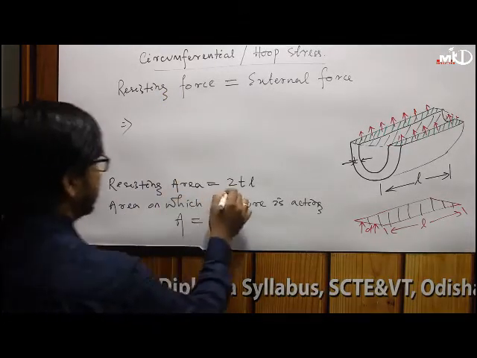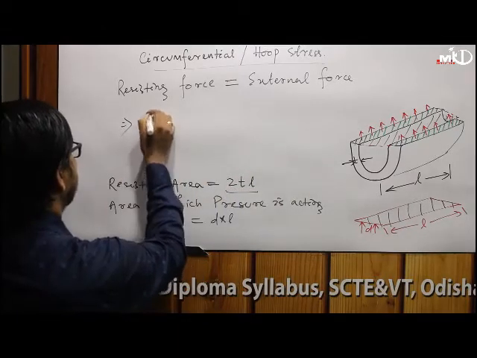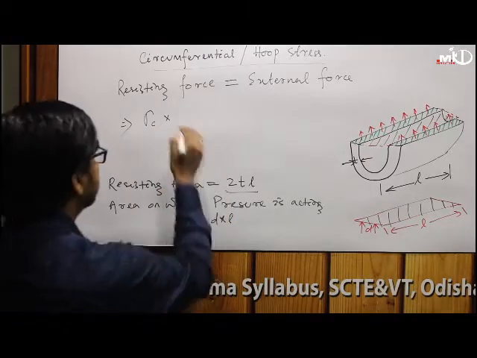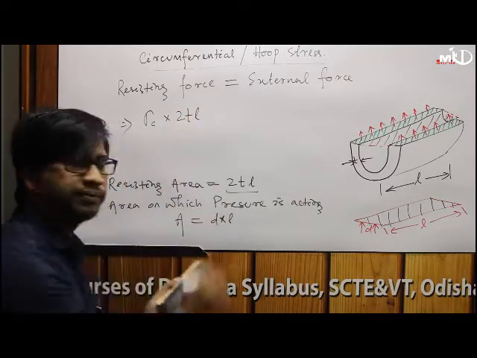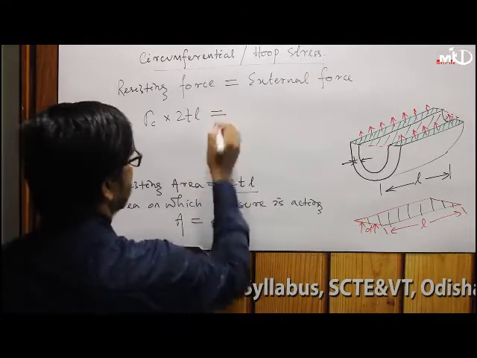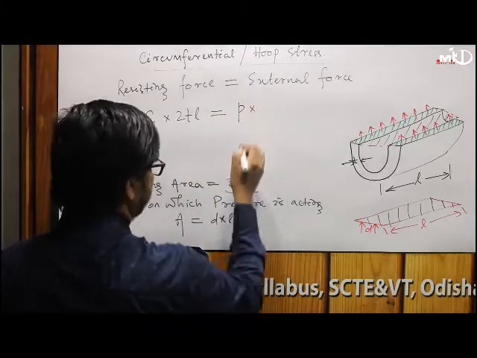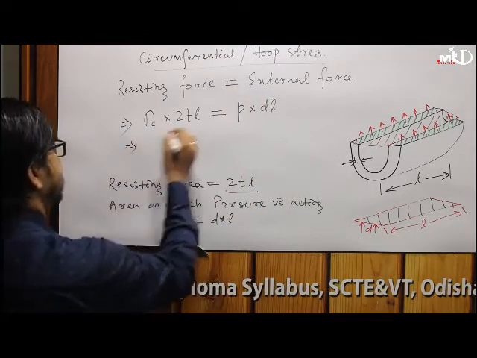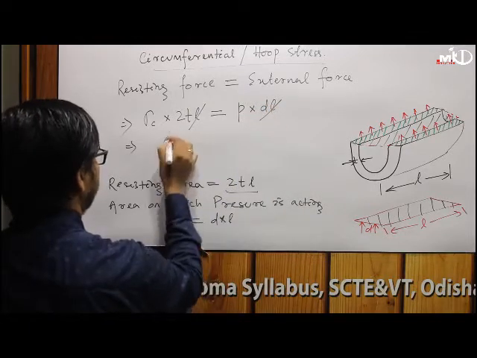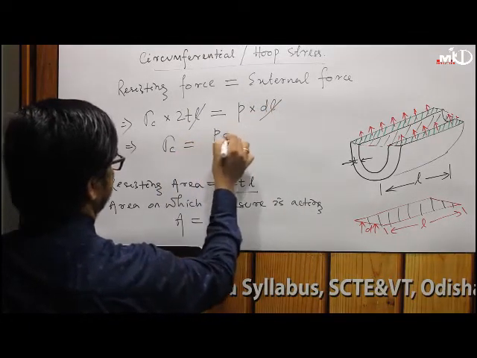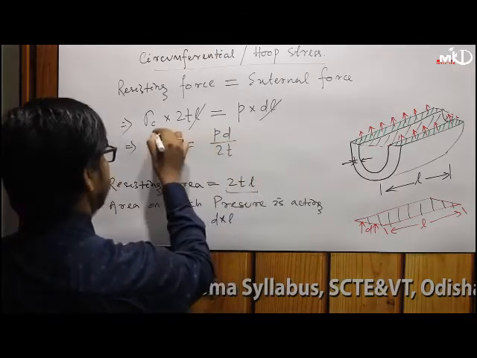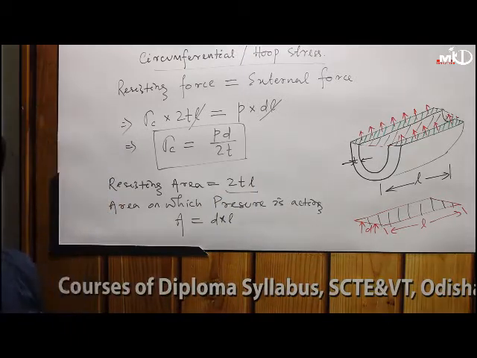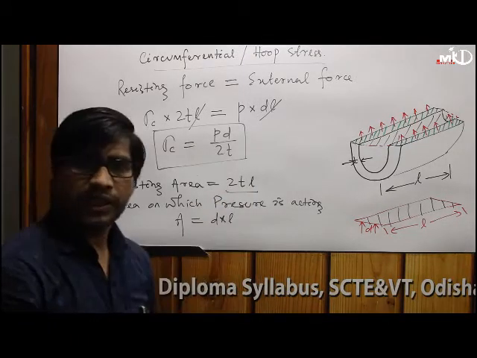The resisting force is the stress sigma C, the circumferential stress or hoop stress, into 2TL. This is your resisting area, right? This equals the pressure force, P into area DL. So you see L is cancelled. Finally sigma C, circumferential stress, is PD divided by 2T. So this is the expression for circumferential stress, or hoop stress, right?